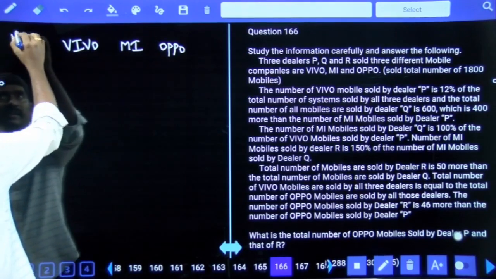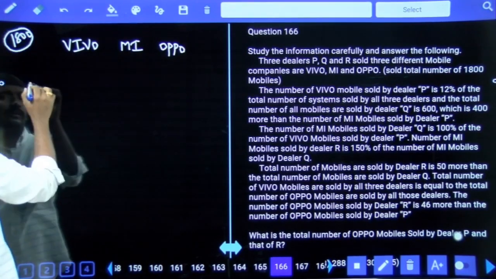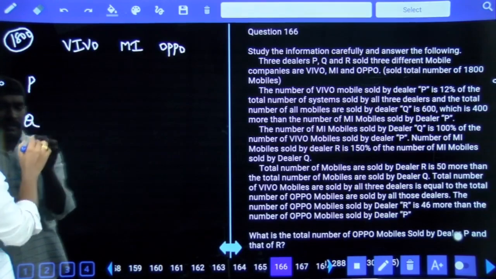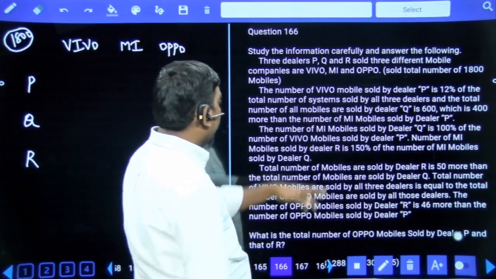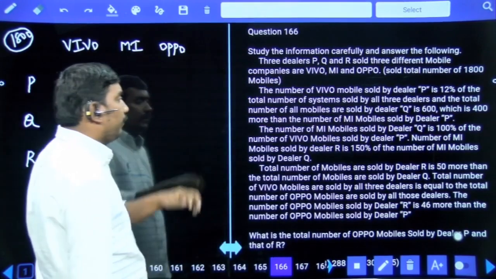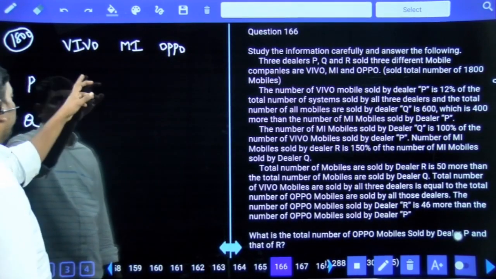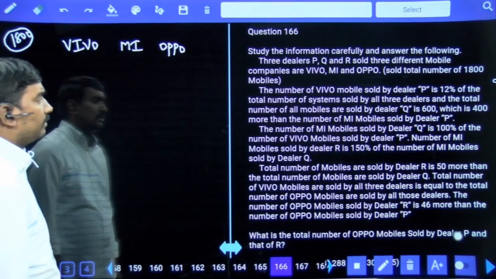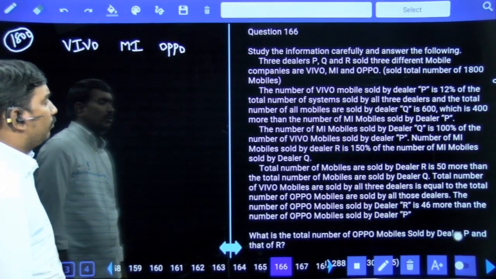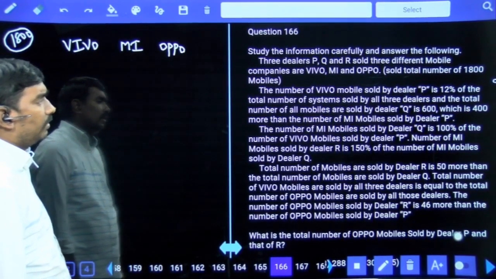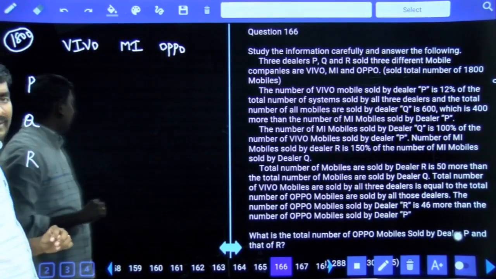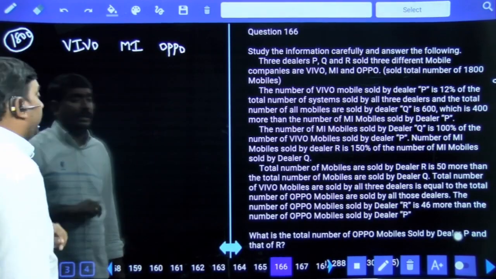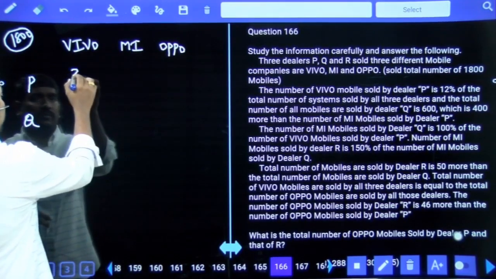All together 1800 mobiles. 3 dealers are there, dealer P, dealer Q, dealer R. Number of Vivo mobiles sold by dealer P: Vivo mobiles sold by dealer P is 12% of the total number of mobiles sold by all 3 dealers. All 3 dealers 1800. In that 12%: 10% is 180, 2% is 36, total 216.